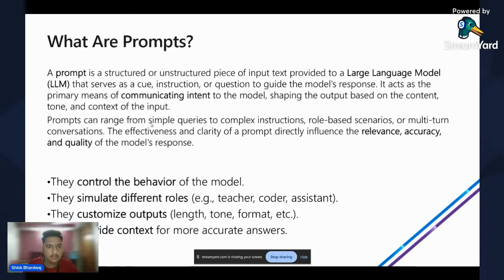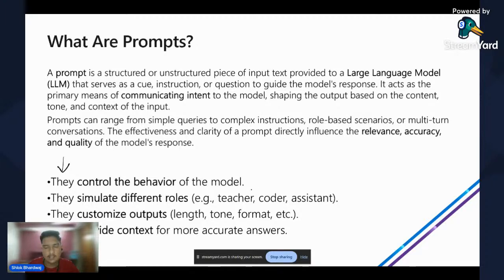Prompts can range from simple queries to complex instructions, role-based scenarios, multi-turn conversations, which we'll learn forward in the types of prompts, right? The effectiveness and clarity of a prompt directly influence the relevance, the accuracy, and quality of the model's response. So here I have mentioned a few points. They control the behavior of the model. They simulate different roles.